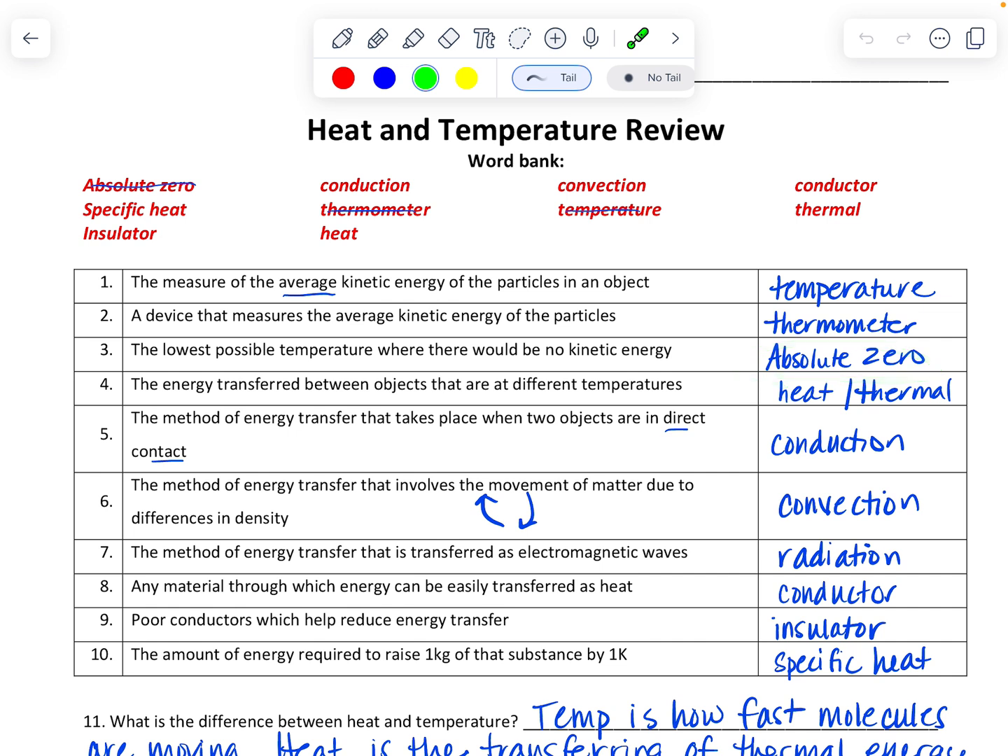Method of energy transfer that takes place when two objects are in direct contact is conduction. Method of energy transfer that involves movement of matter, like convection currents, warm rising, cool sinking, is convection. Method of energy transfer that is electromagnetic waves would be radiation, because it can transfer through outer space.